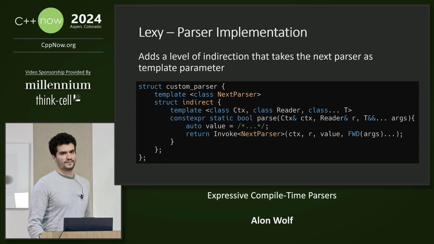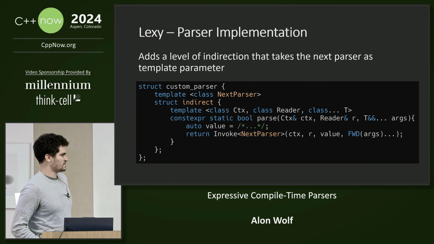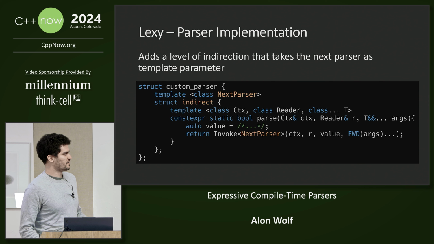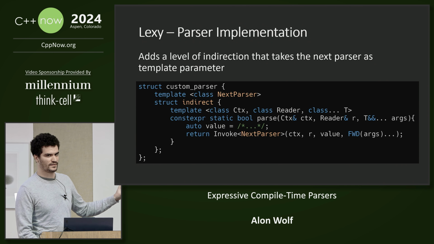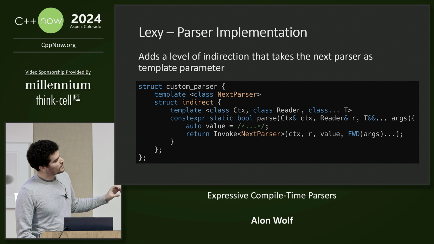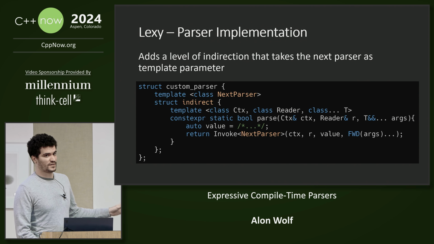Now let's look at the implementation of a typical parser inside of Lexy. So here we have an outer struct with a context per parse function, similar to the apply metafunction in Boost Metaparse. But this time there is some difference between the implementations. Now we have a template struct between the outer struct and the context per function that takes a next parser template parameter.